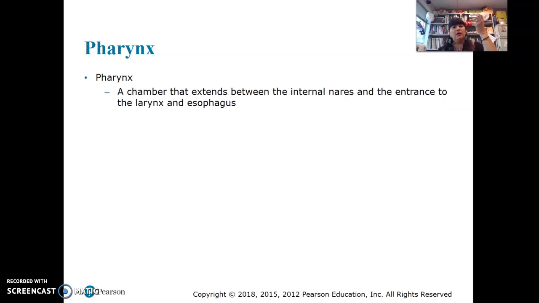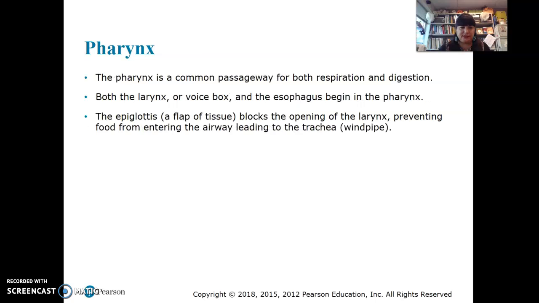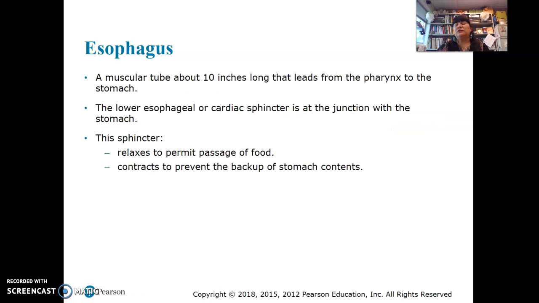Now we've moved on from the mouth to the throat. The pharynx is the throat, and the pharynx can be named different things depending on where you are in the throat. So nasopharynx, upper portion, oropharynx, middle portion, laryngopharynx, lowest portion, because the larynx has to do with the respiratory system, and that has your vocal cords. Common passageway for respiratory and digestion. The larynx, the voice box. Epiglottis, that's that trap door that keeps food from going into the trachea. Esophagus, that's that tube.